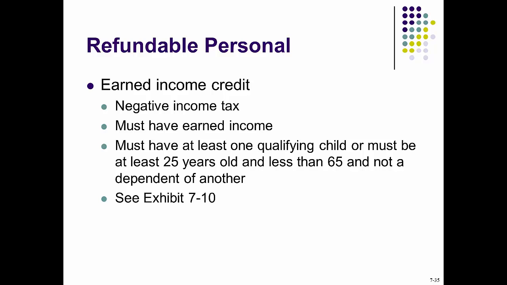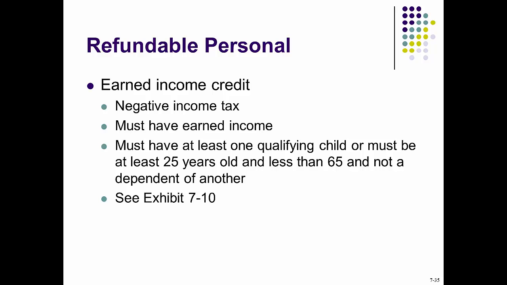Number one, an individual who has at least one qualifying child. Number two, they are non-dependent taxpayers between 25 and 65 who live in the U.S. for greater than half a year, even without a qualifying child or children. Number three, passive income, capital gains, interest, and dividends greater than $3,350 disqualify for EIC. So the amount of the tax credit depends on, one, the taxpayer's filing status. Number two, the number of the taxpayer's qualifying children who live in the home for more than half the year. And number three, the amount of the taxpayer's earned income. To be eligible for the credit, married taxpayers must file a joint tax return.